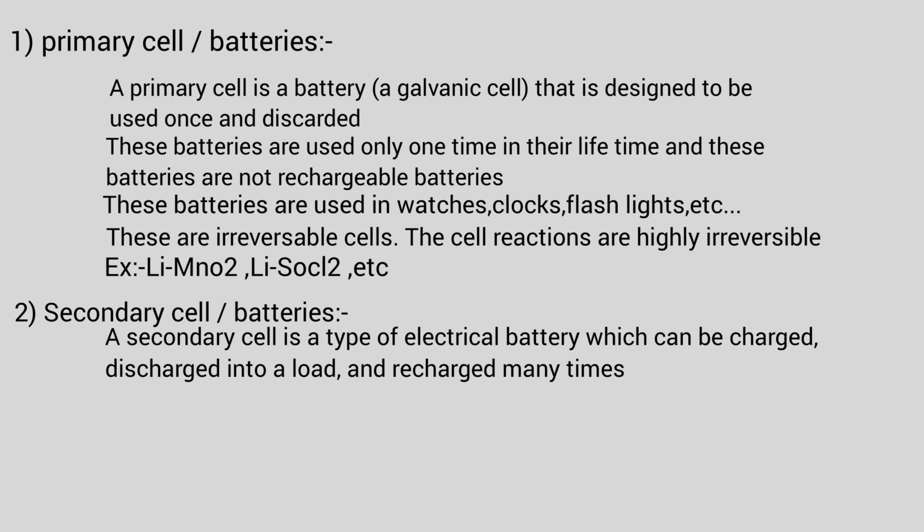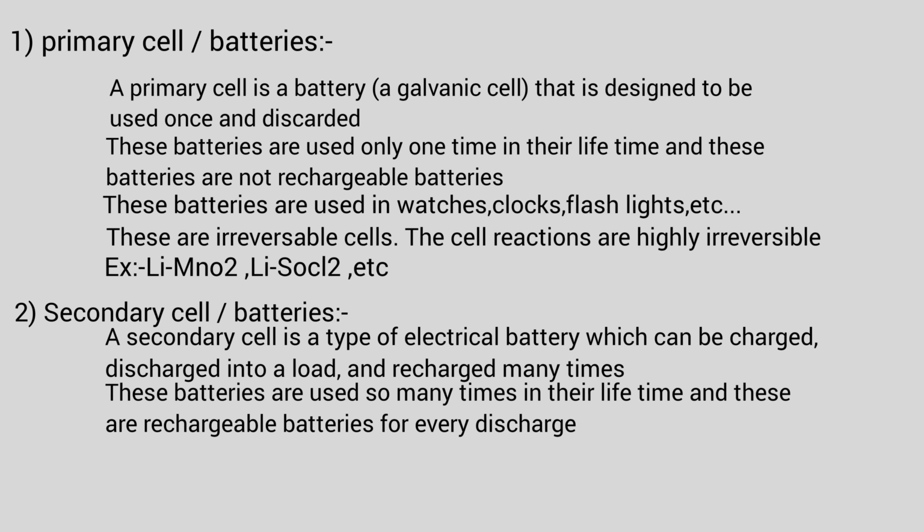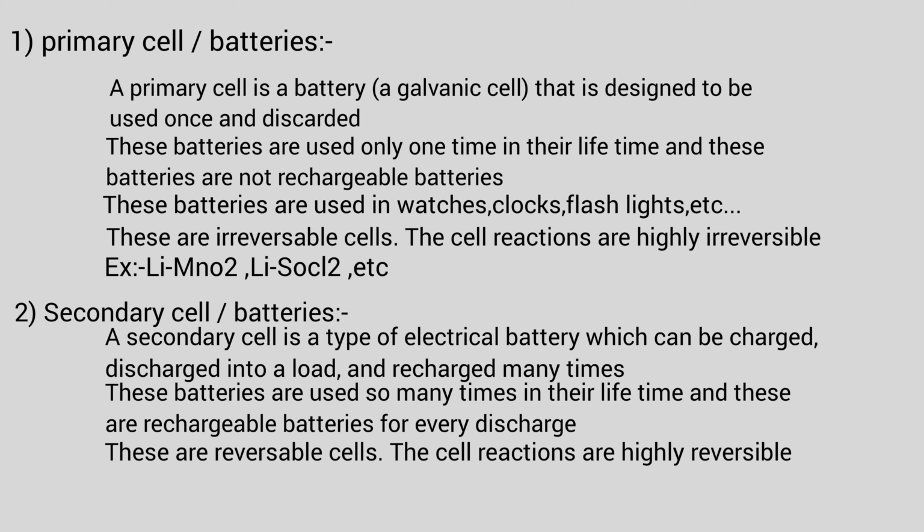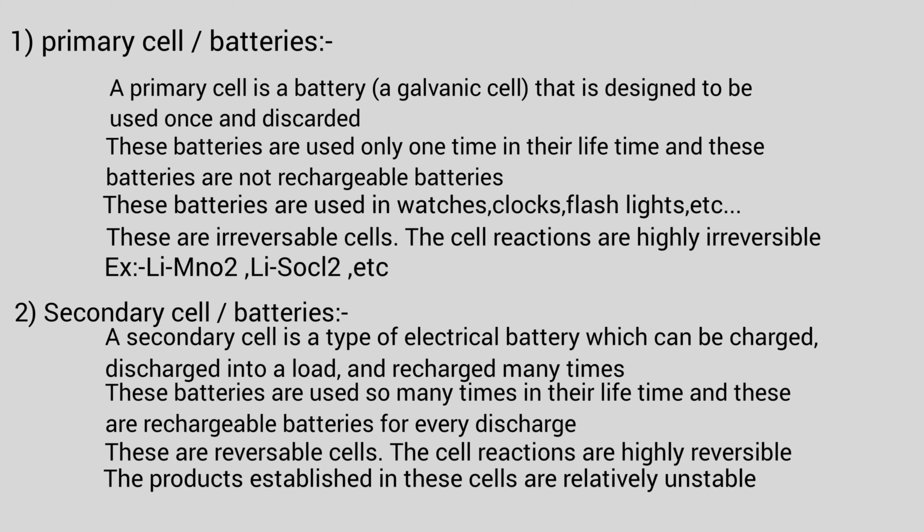Secondary cells are secondary batteries. A secondary cell is a type of electrical battery which can be charged, discharged into a load and recharged many times. These batteries are used many times in their lifetime and are rechargeable after every discharge. These are reversible cells and the cell reactions are highly reversible. The products formed in these cells are relatively unstable. For example, lead acid storage cell, nickel cadmium cell or nickel hydrogen cell.